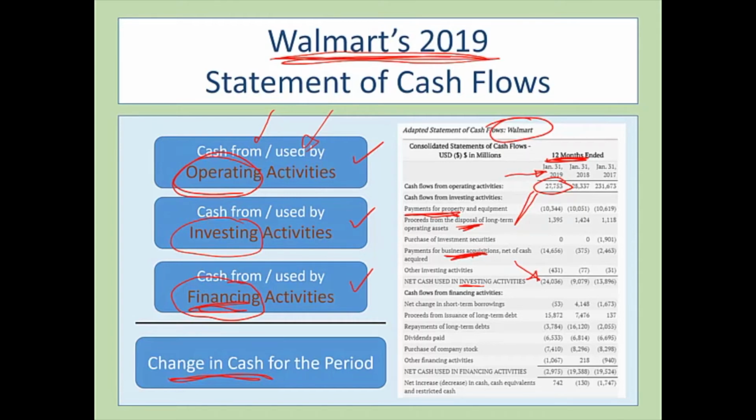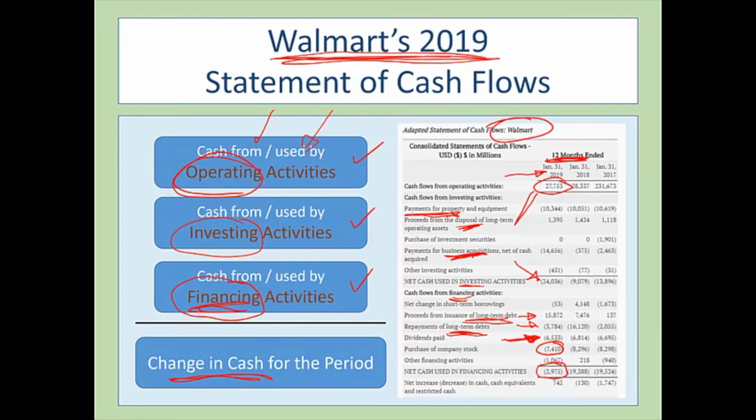That brings us down to financing activities. What did they do there? Well, they borrowed money for the long term. They paid some money back. They borrowed almost $16 billion. During the period, they paid back almost $4 billion. In addition, they bought some of their own stock back. They spent $7.4 billion to buy some of their very own stock back. In addition, you'll see that they paid a dividend during the period to their shareholders. The net on financing activities, they spent almost $3 billion.